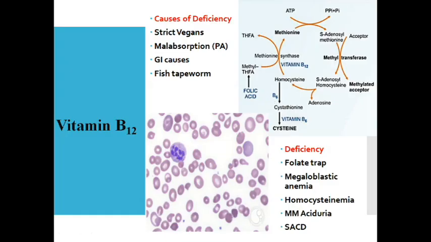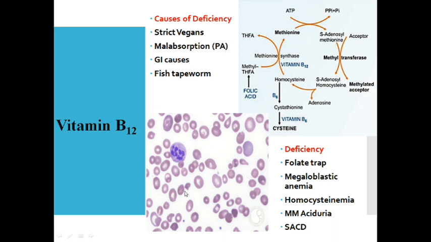Now strict vegetarians and vegans are the sufferers of vitamin B12 deficiency, and it is the only water soluble vitamin which is going to be stored in the liver. Any malabsorption syndromes will cause inhibition of vitamin B12 absorption, accounting for vitamin B12 deficiency. Certain GI problems can cause it too. People who consume fish tapeworm can also develop the deficiency of vitamin B12.